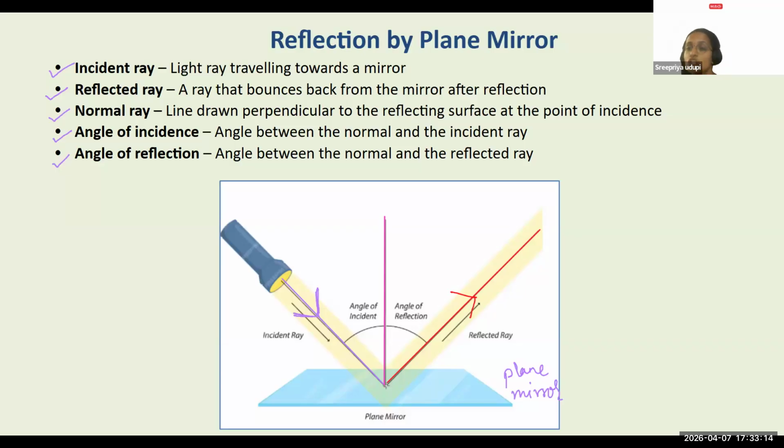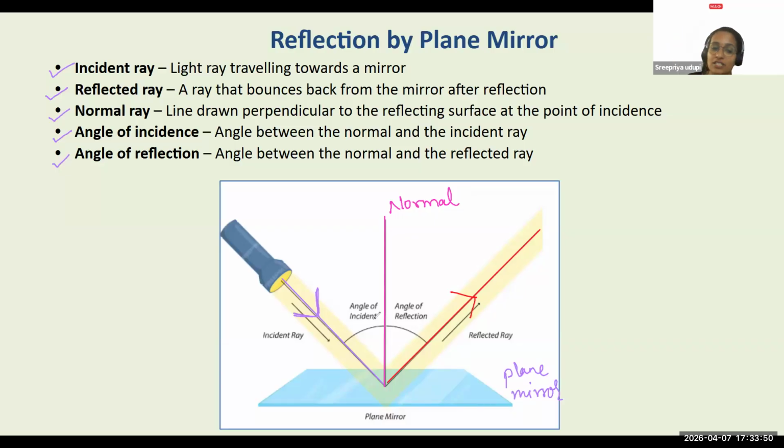This normal is going to be very, very helpful to us to identify the angle the incident ray and the reflected ray are going to make. So this normal turns out to be the reference which is going to help us calculate the angle of incidence and the angle of reflection. Right? So incident ray, normal, and reflected ray. This is what we understood so far. Now we will try to understand what is the angle of incidence and what is the angle of reflection.